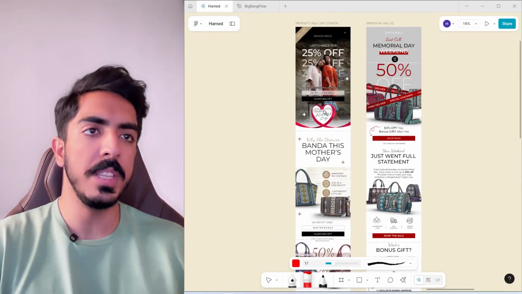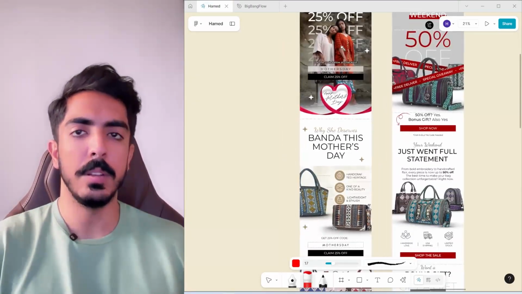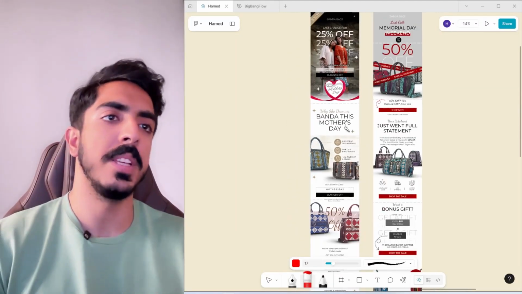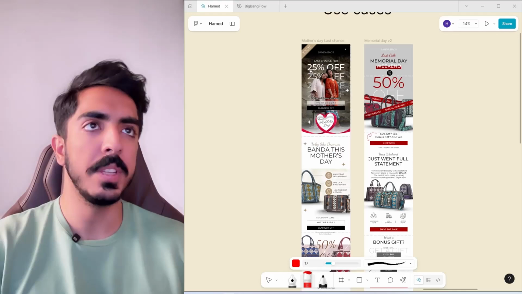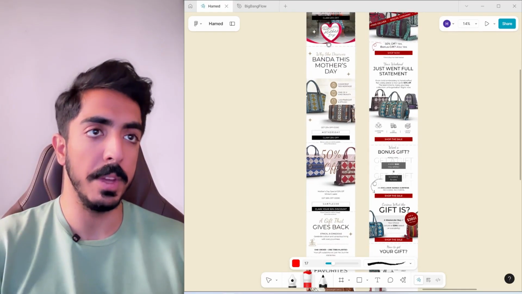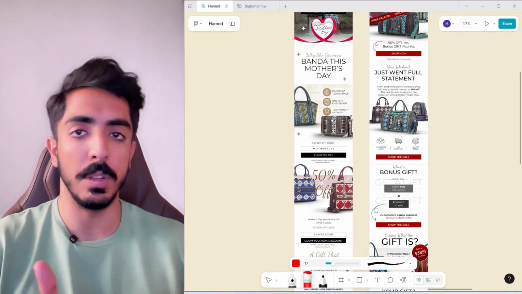For example, for this brand that sells women's bags, we created this campaign, and the message for these types of campaigns is actually finding a relevant use case for the upcoming events. For example, this is for Mother's Day, and we are telling customers that they can make a purchase on the website, buy one of these bags, and gift it to their mothers.